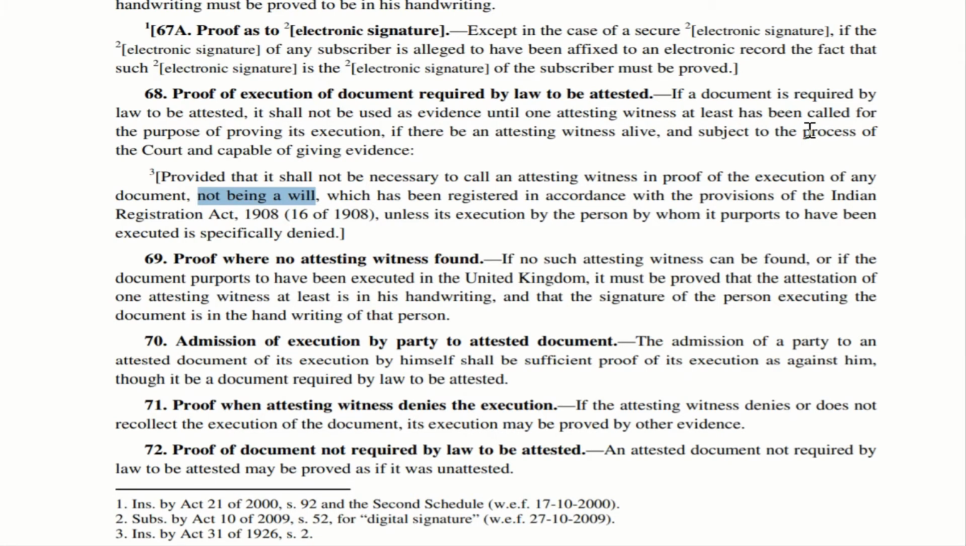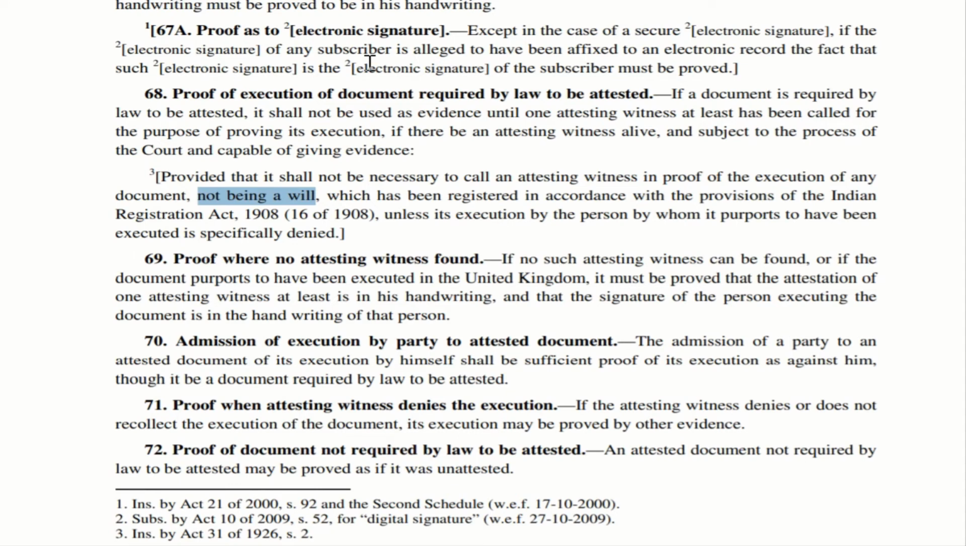Section 70. Admission of execution by party to attest a document. If there is a party in a document, let us imagine, that party is coming to the court and accepting that he has executed the document. In that case, his acceptance or his admission that he executed the document is sufficient to prove its execution as against him. That is stated in section 70.